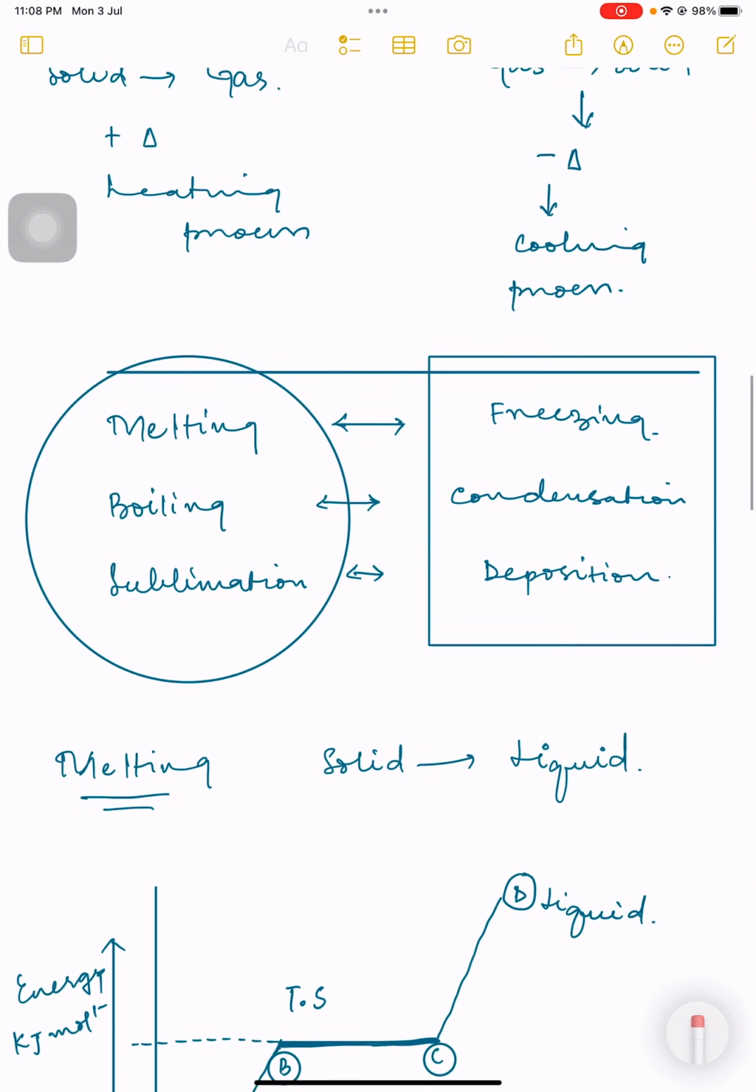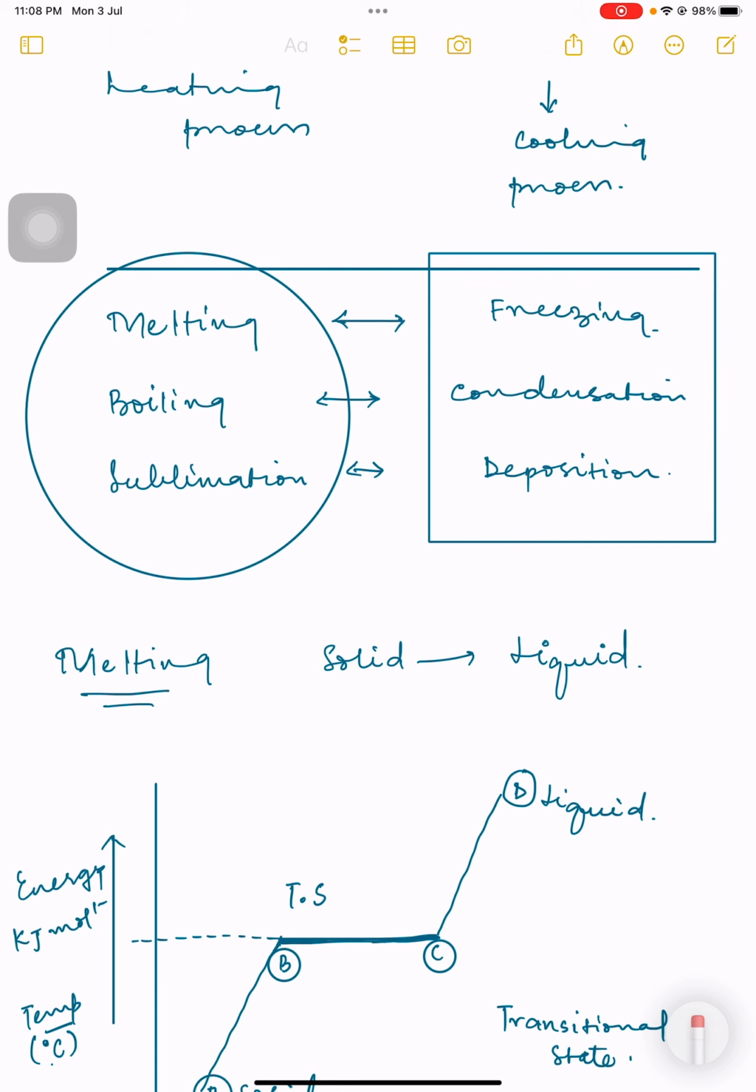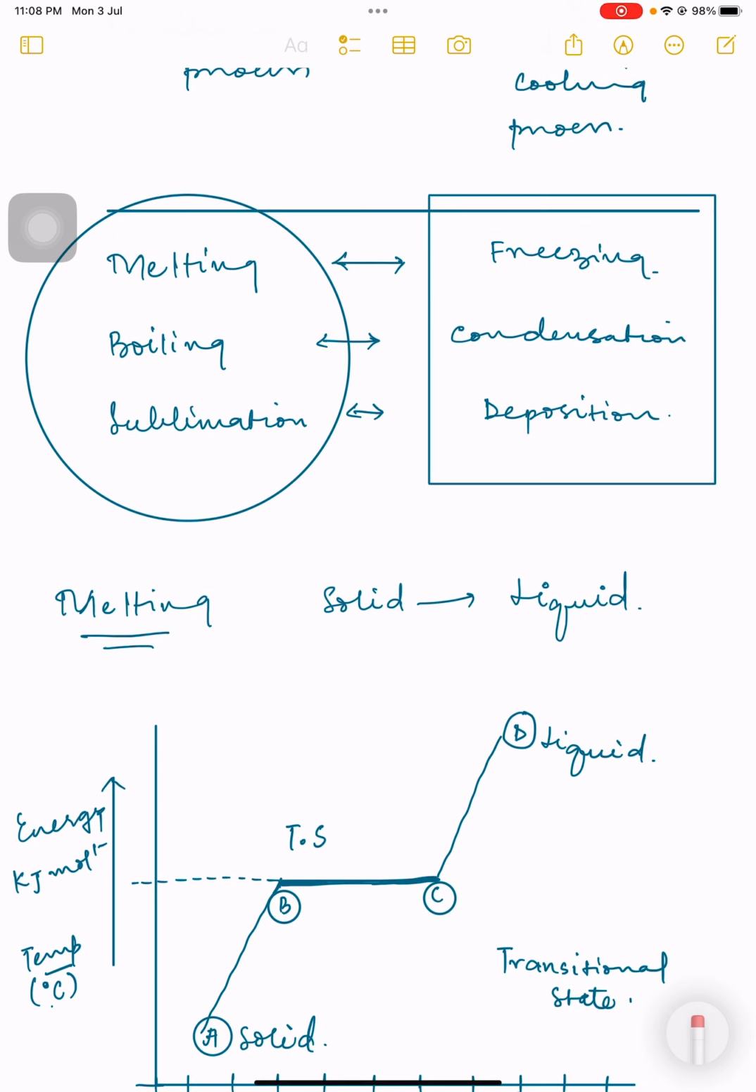Okay guys, there is one square and one circle. There are 6 processes over here. So one of them is melting, the reverse of melting is freezing, one of them is boiling, the reverse of boiling is condensation, one of them is sublimation, the reverse of sublimation is deposition. Whereas evaporation, yes, evaporation is a different process. I'm going to explain about evaporation very shortly.